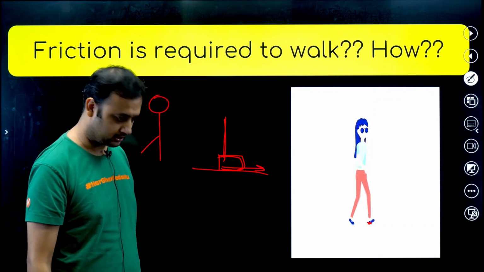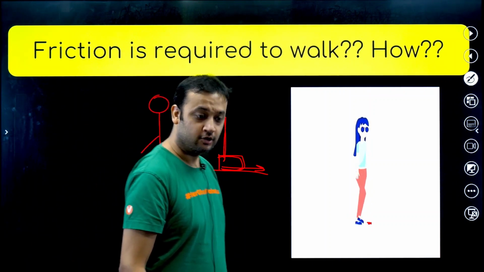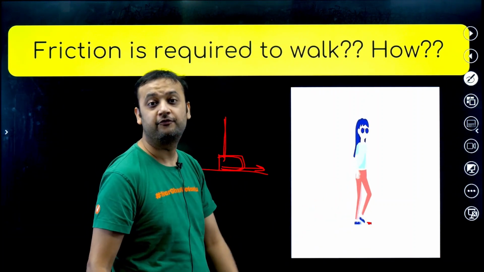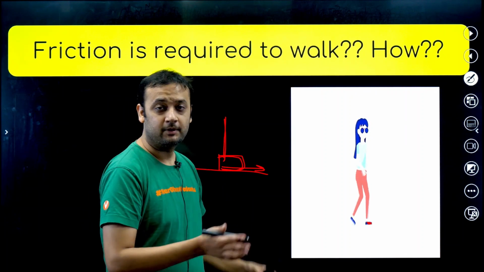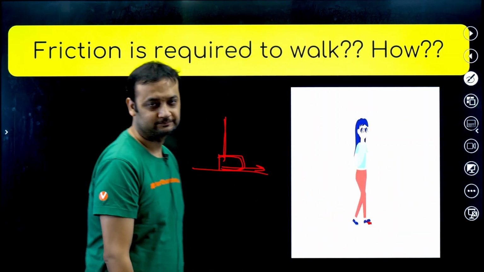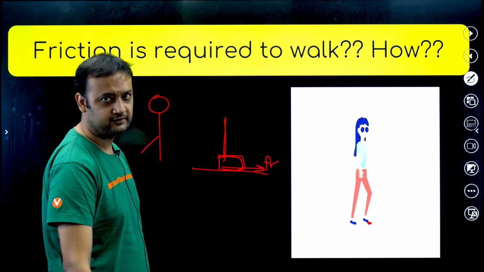Try to think, how do you walk? You put your left foot on the ground and try to drag your foot in the backward direction, but your foot doesn't drag because relative slipping is not happening, and the ground pushes you in the forward direction. So friction acts in the forward direction on the foot of the lady.